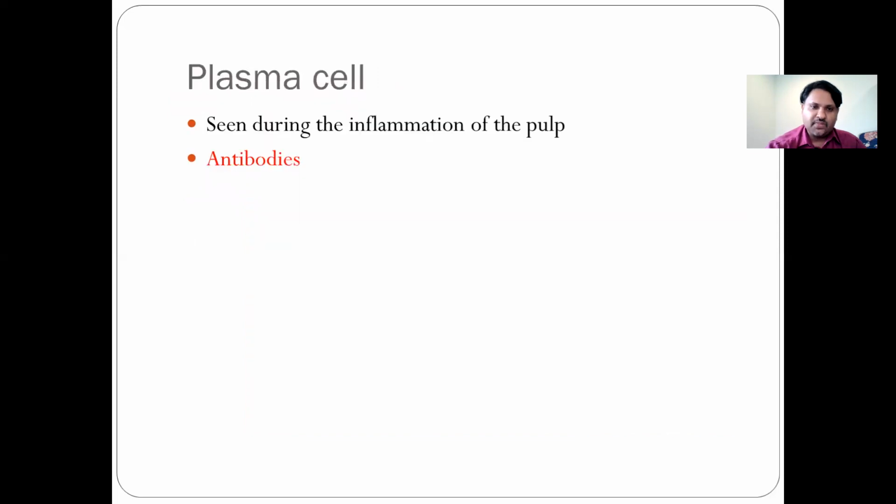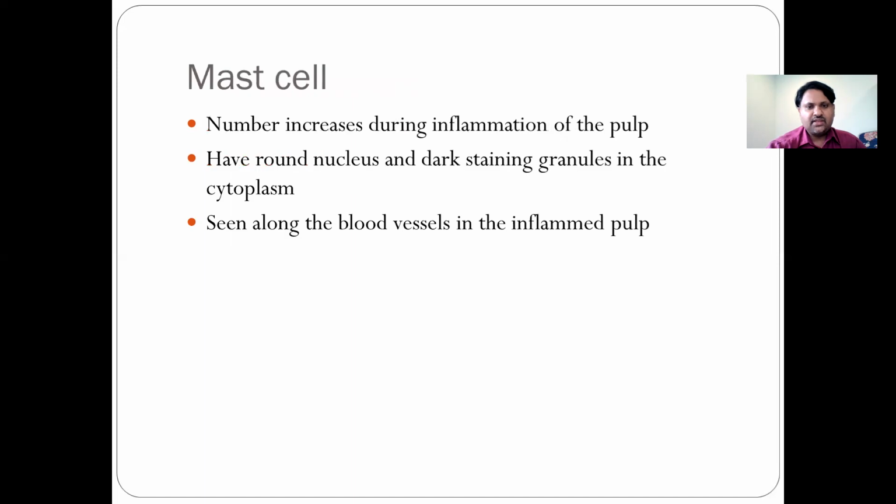The second one is the plasma cell. It is seen during the inflammation of the pulp. Basically, they are chronic inflammatory cells, and of course, they produce antibodies. Mast cells are seen again in the inflammation of the pulp. They have a round nucleus. They have dark staining granules that are present in the cytoplasm, and they are seen along the blood vessels in the inflamed pulp.